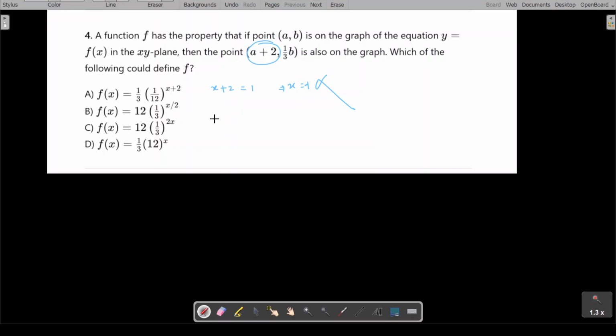Let's come to option B. If I do x over 2 equals 1, I'll get x equals 2. And this is the only option where I am getting x equals 2. Also, if x increases by 2, we can see y is also increasing by a factor of one third, right? So option B is the right answer. I hope we understood. If in case you didn't understand any question, do let me know in the comment section. We will be covering it in the next part.